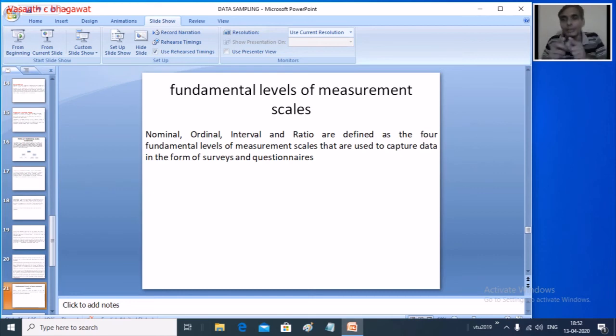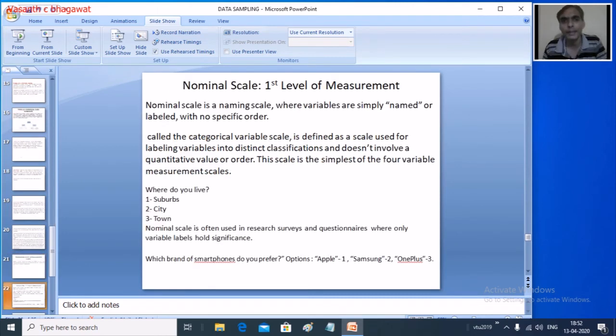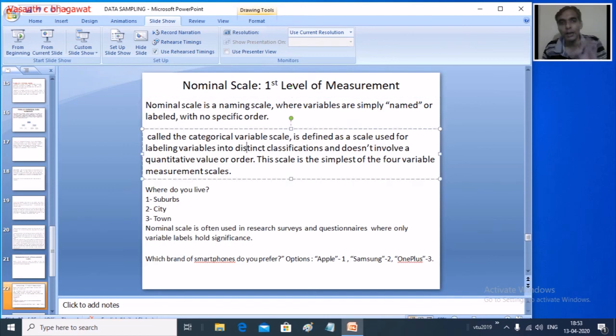Now once you understand what all the types of data are, there are certain levels of measurement. There is a fundamental level of measurement in statistics. So how can we measure all these types of data?